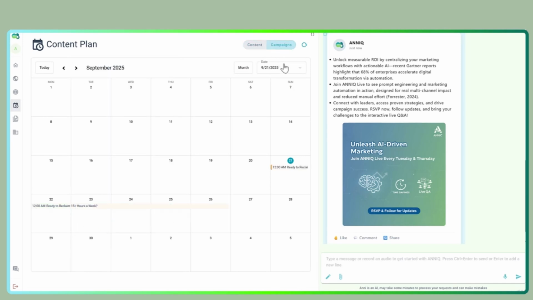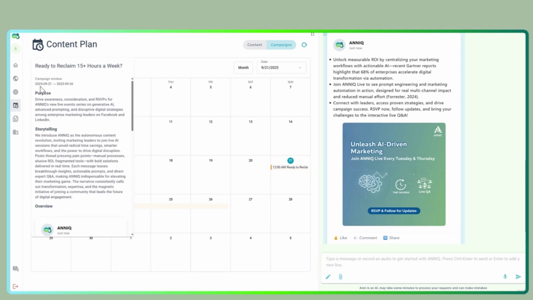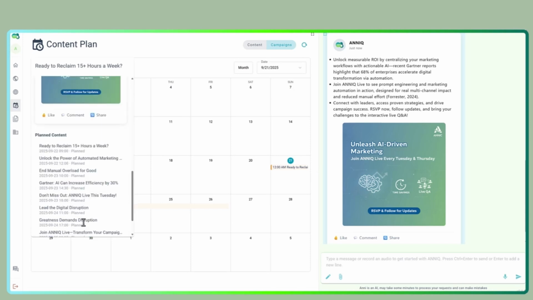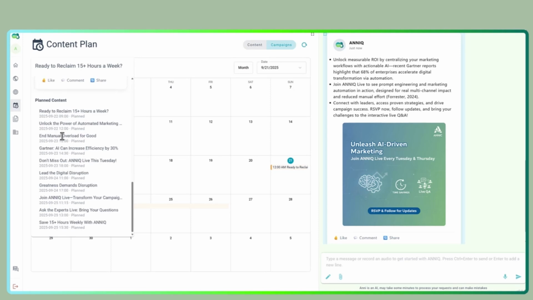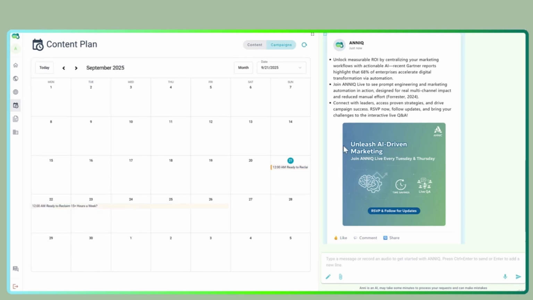If I go to campaigns here, check this. I get the information about this campaign that Anni created, and it says "Ready to reclaim 15 hours a week." This is the name that Anni created for my campaign. I have all the information here, all the content plan. This is the summary or the brief of all my posts. It will talk about 15 hours, the power of automated marketing and manual overload, and well, any other information inviting people to be on their lives.